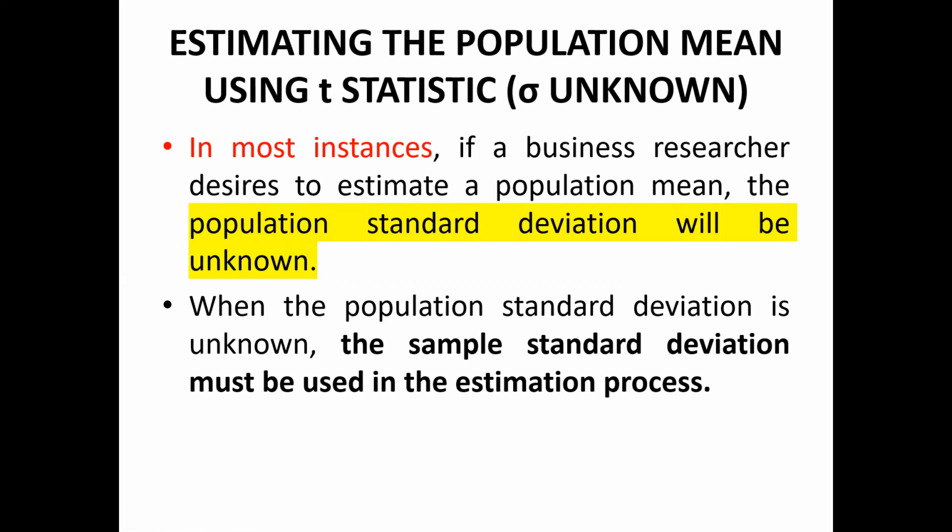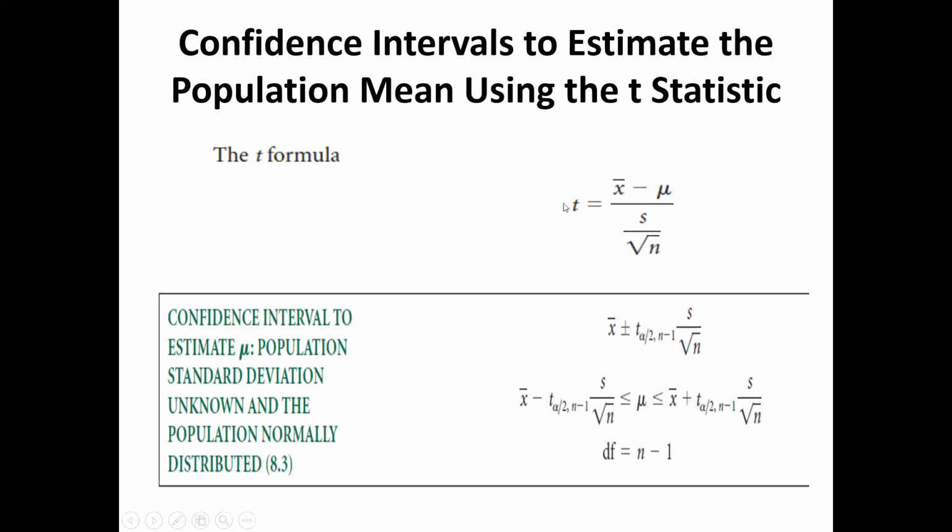Generally, in the problems you get, you do not have any idea about the population standard deviation. So when the population standard deviation is unknown, the sample standard deviation must be used in the estimation process. So when you don't know the population standard deviation, you will use the sample standard deviation. So the formula becomes like this: t = (x̄ − μ) / s.